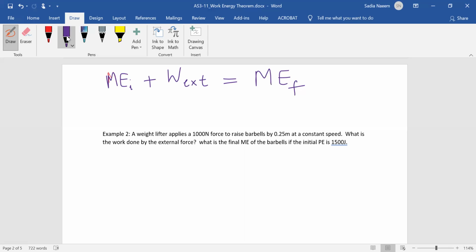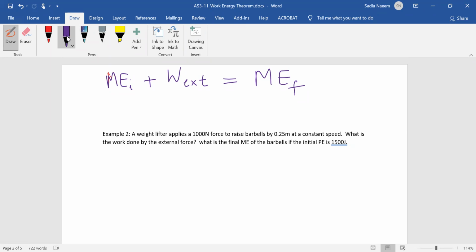The sum of the kinetic and potential energy is the mechanical energy. That remains constant. But if some external force is doing work, such as friction, then part of the mechanical energy will go into heat, so your final mechanical energy will be less. If the external force is doing positive work, such as some applied force putting energy into the system, then obviously the final mechanical energy will be greater than the initial mechanical energy.